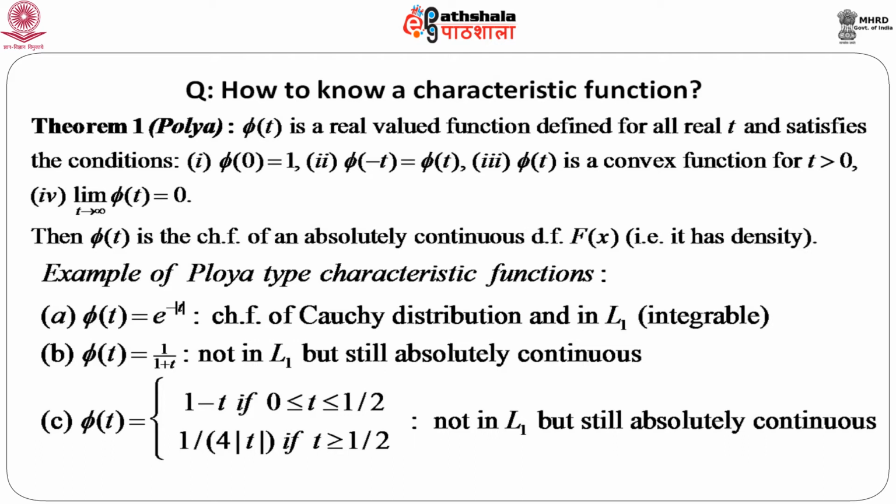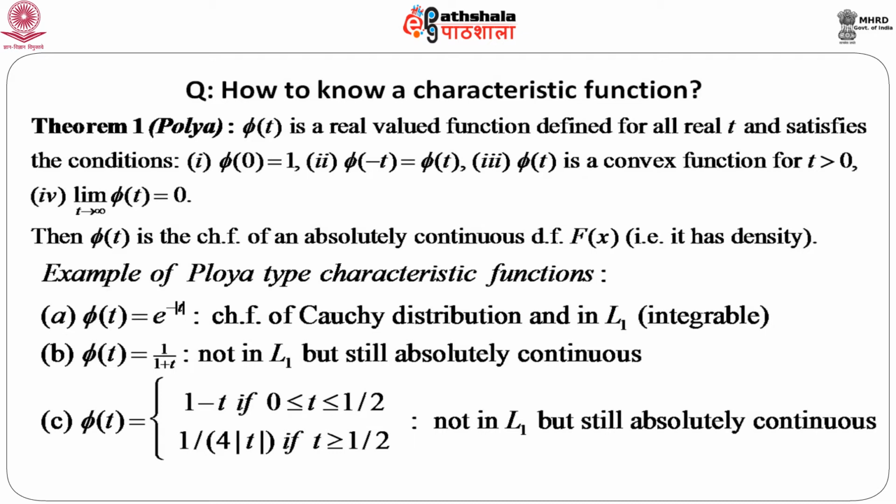So, these we call Polya type characteristic functions. If we consider small phi t equals e to the power minus mod of t, we have seen that this is the characteristic function of a Cauchy distribution, and this is in L1, that means this function is integrable. If we consider phi t as 1 by 1 plus t, this is not integrable, this is not in L1, but it is still absolutely continuous.